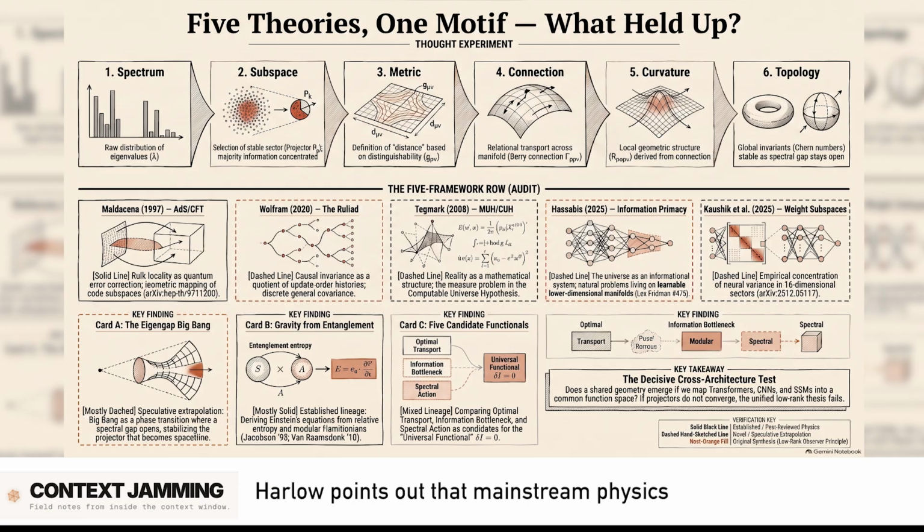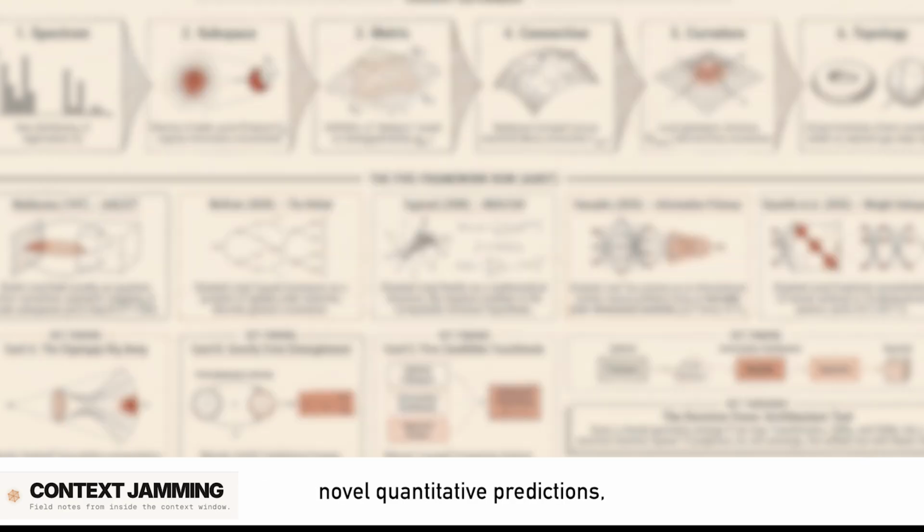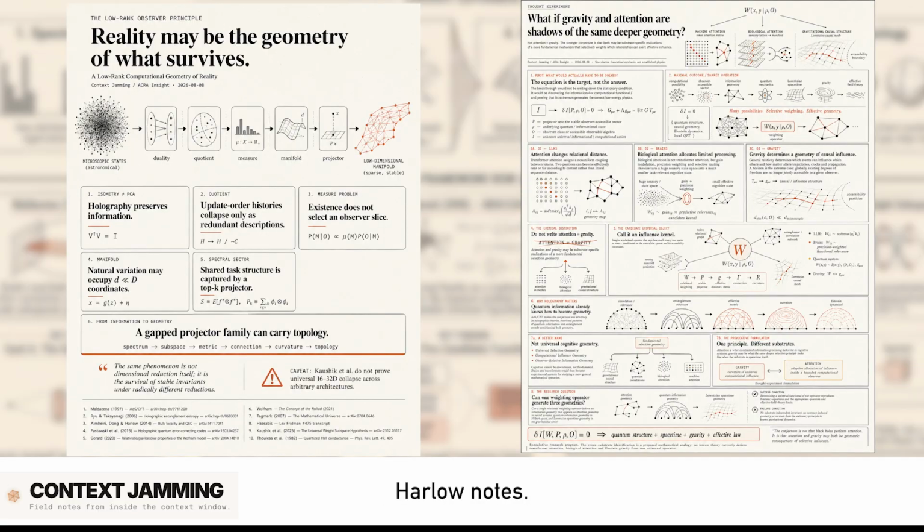Harlow points out that mainstream physics theories like quantum electrodynamics or general relativity confirm predictions to 1 part in 10 billion. Insanely precise. Right. But Wolfram's model has produced 0 novel quantitative predictions. Harlow notes its successes are, at best, qualitative. He can vaguely mimic things we already know, but it can't predict anything new with math.